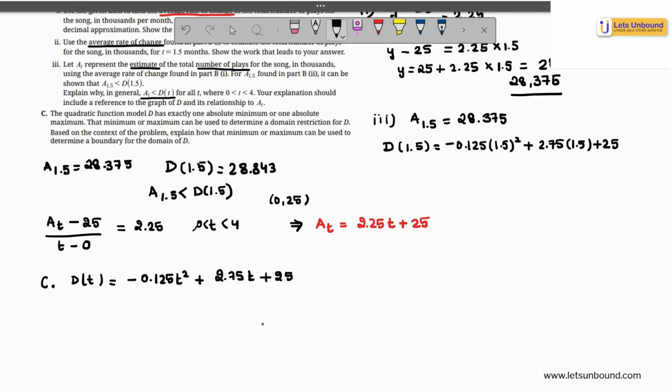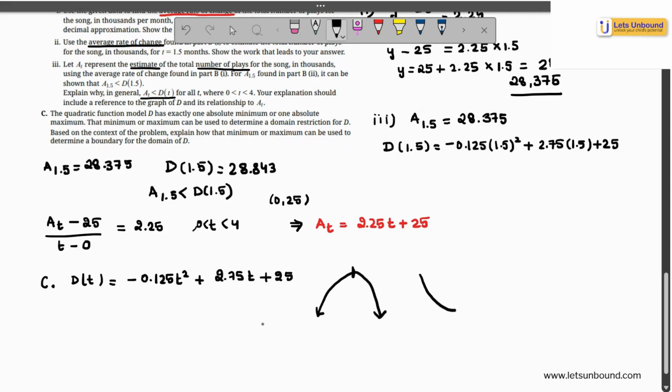Every quadratic function has one absolute minimum or one absolute maximum. Why is that so? Because if your parabola is facing downwards, it will have one absolute maximum value. If your parabola is facing upwards, it has one absolute minimum value.